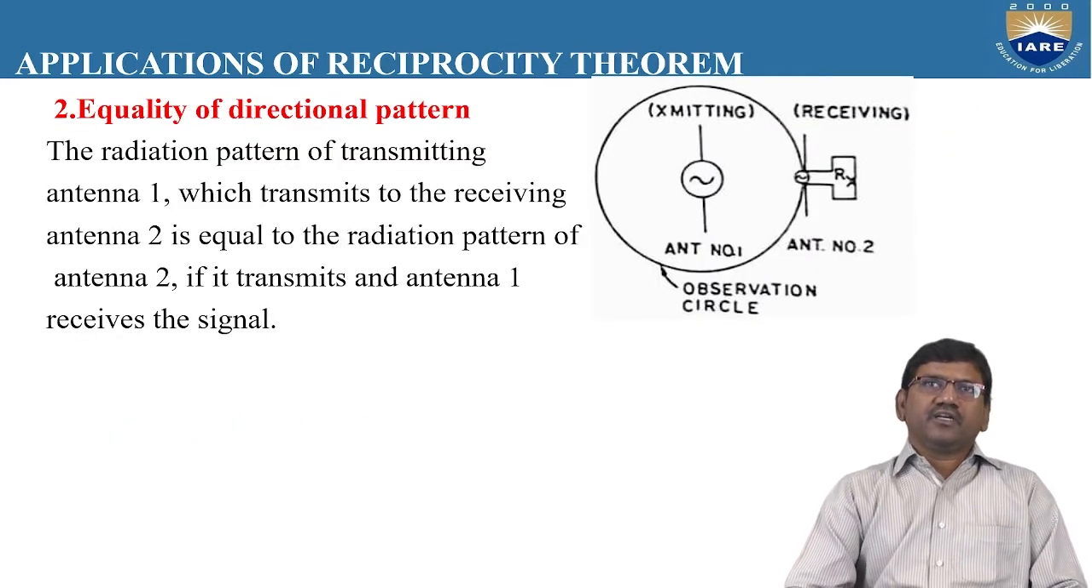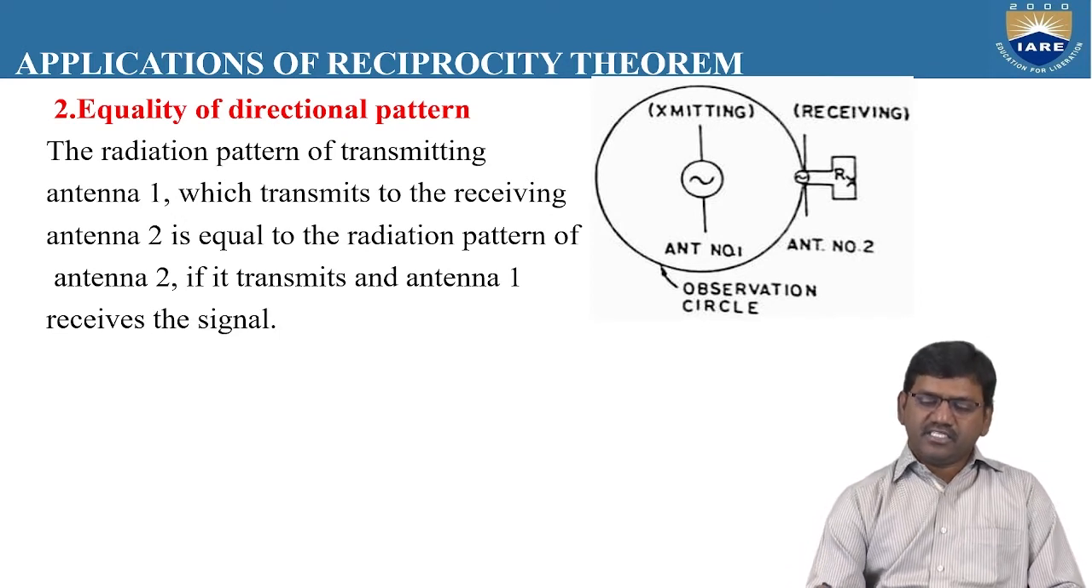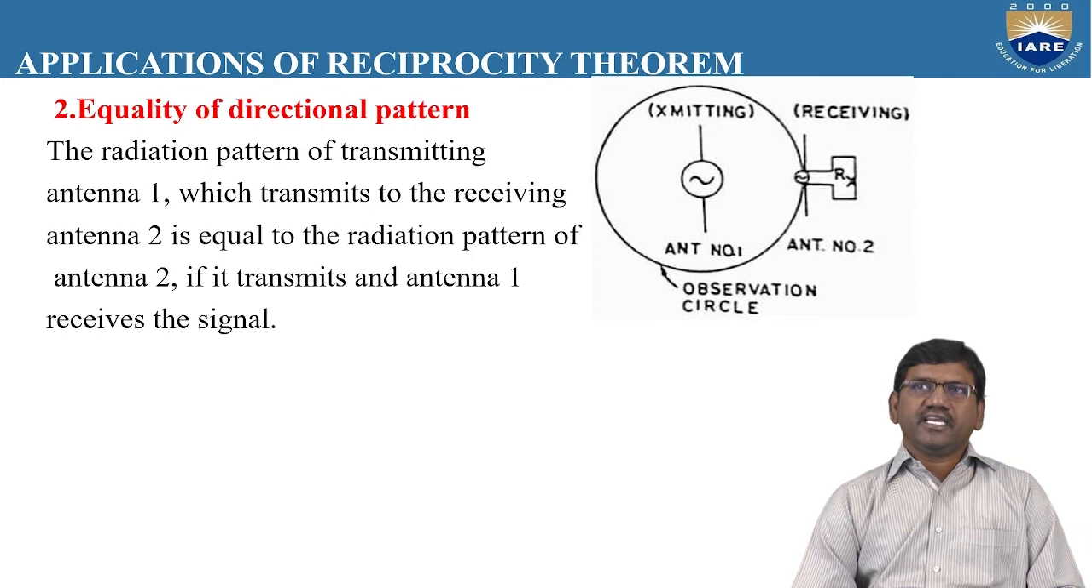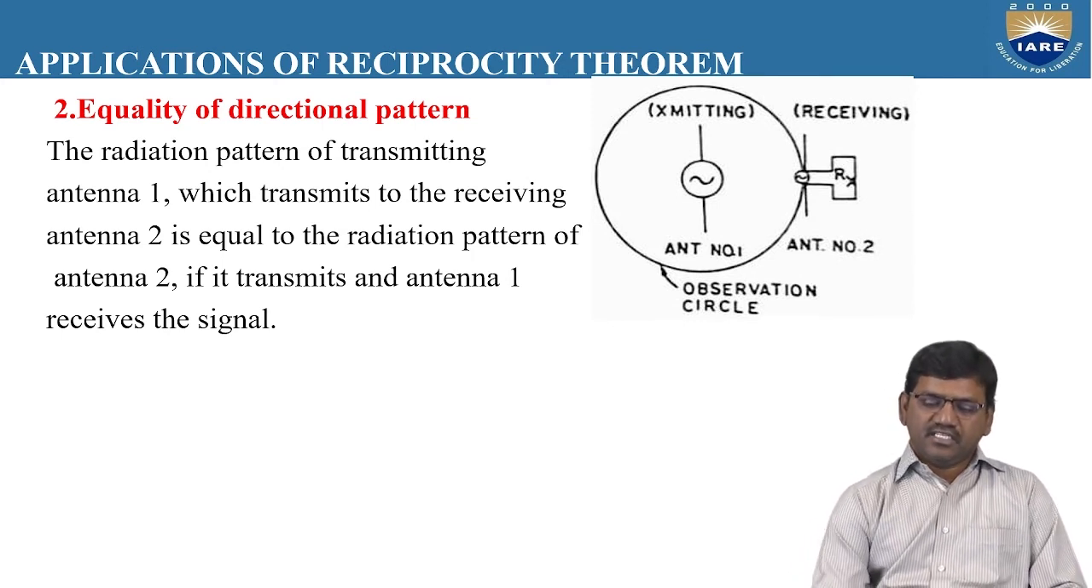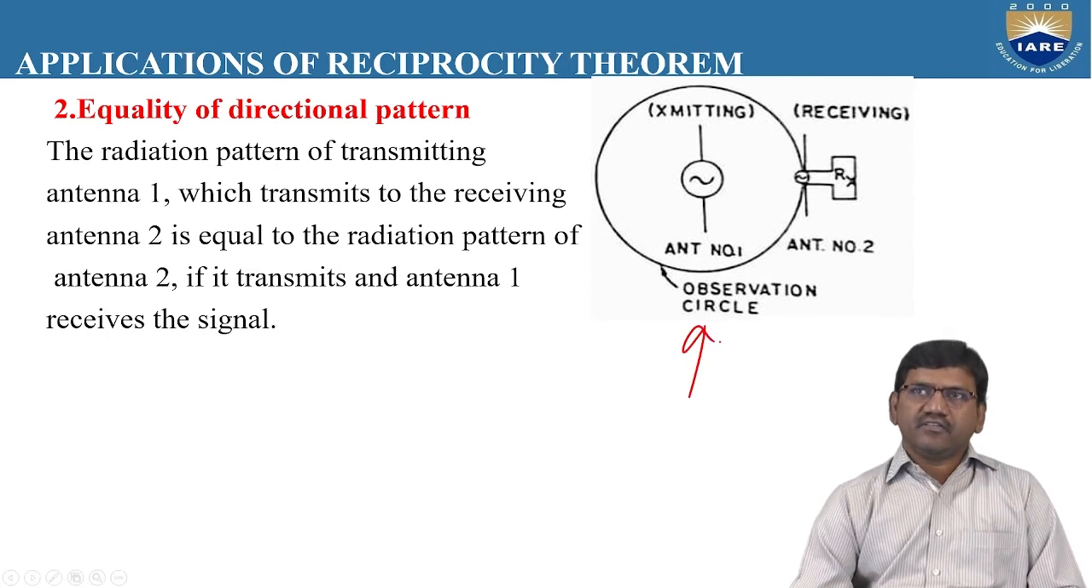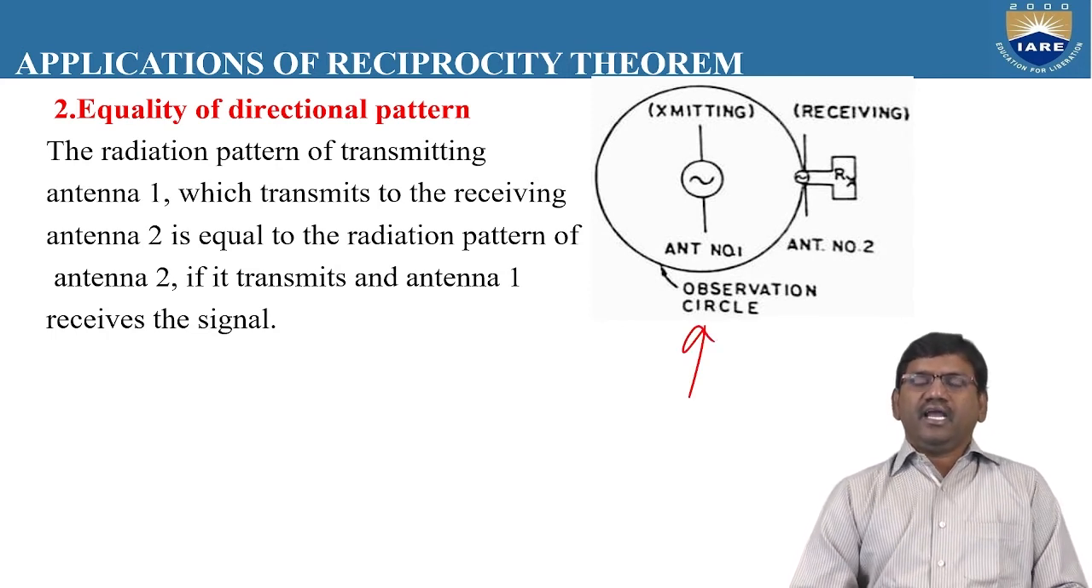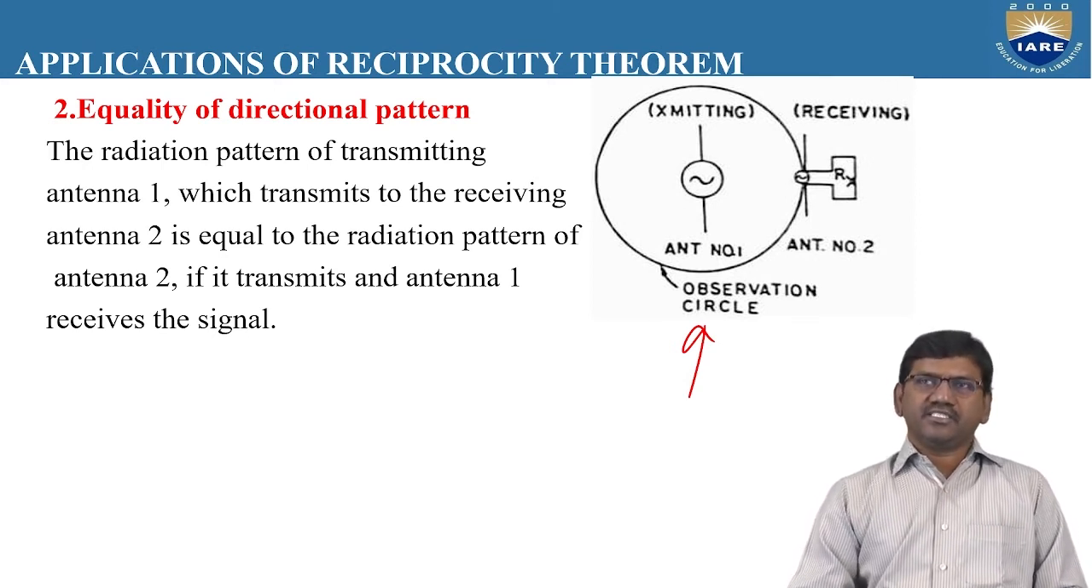Now the second important application of the reciprocity theorem is equality of the directional pattern. Here you can observe a transmitting antenna, located exactly at the center of the observation circle. Transmitting antenna 1 is placed at the center of the observation circle, and antenna number 2, which can be treated as a receiving antenna, is placed on the observation circle exactly perpendicular to antenna number 1.